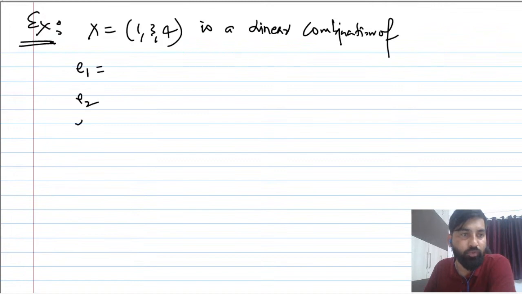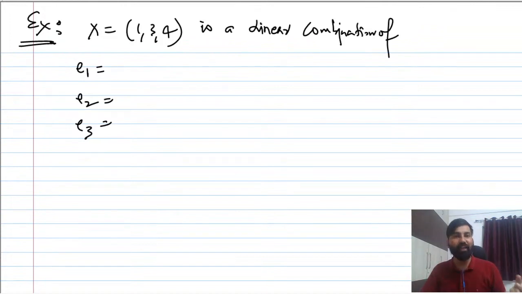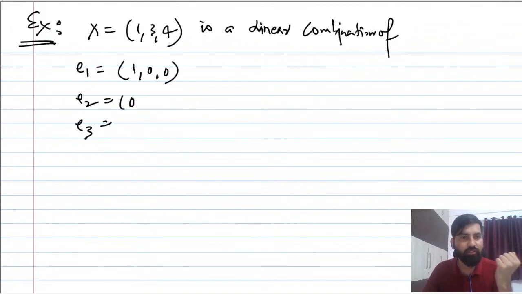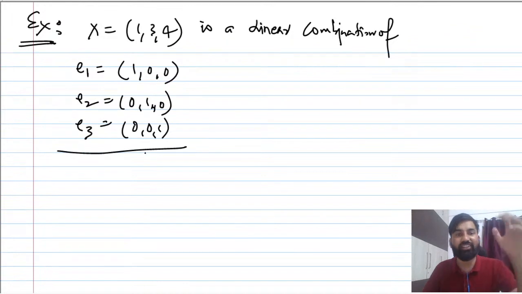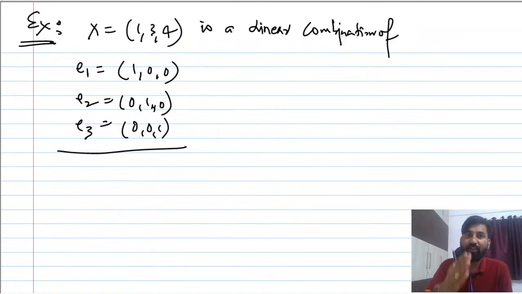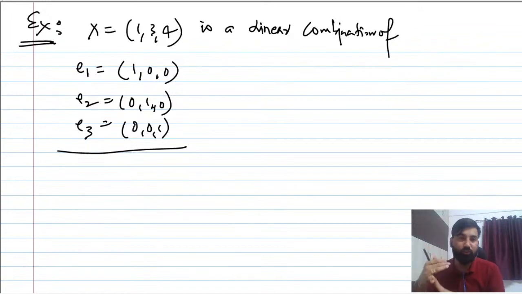E1, E2 and E3. These are the vectors given, and in future you will come to know that these vectors are standard basis vectors. So this is 1, 0, 0, this is 0, 1, 0, and this is 0, 0, 1. These are the standard basis vectors, but this x can be expressed in terms of E1, E2, E3. If you are able to express x in terms of E1, E2, E3, then you can say that x is a linear combination of E1, E2 and E3. I hope this makes sense.